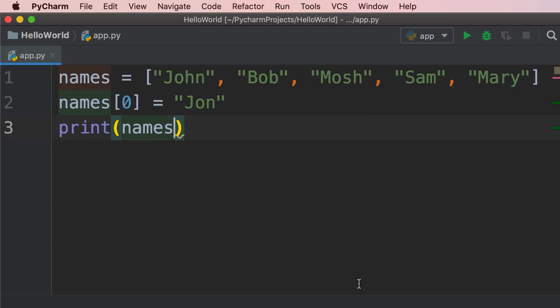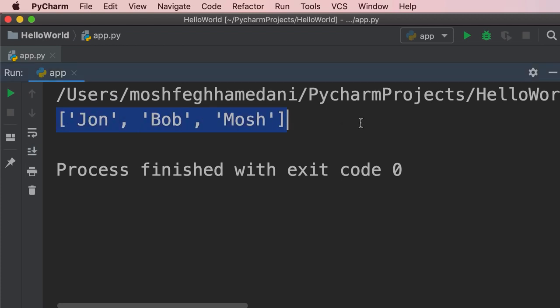We can also select a range of values. For example, let's say we're only interested in the first 3 names. So over here, we type square brackets. And here we need to type 2 indexes, a start index and an end index. Our start index is 0 because we want to start from here. And our end index is going to be 0, 1, 2, plus 1. That's going to be 3. So we add a colon 3. So Python is going to return all the elements from the start index up to the end index, but excluding the end index. So it's going to return the elements at index 0, 1, and 2. Take a look. Here are the first 3 names.